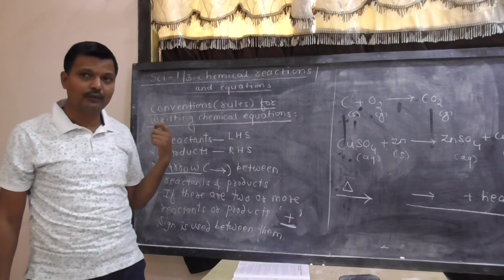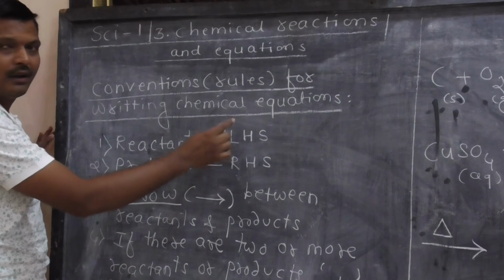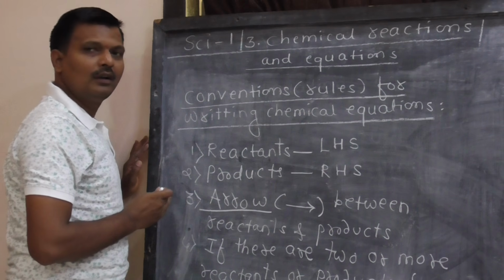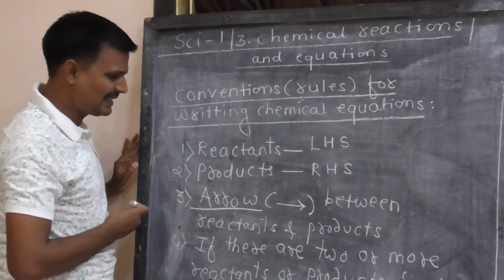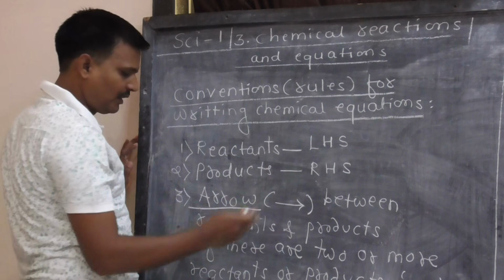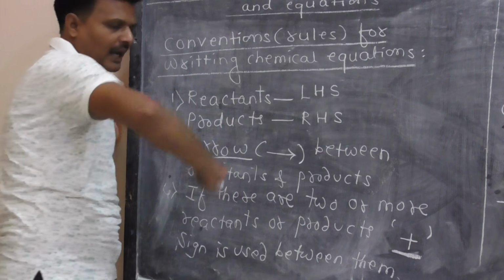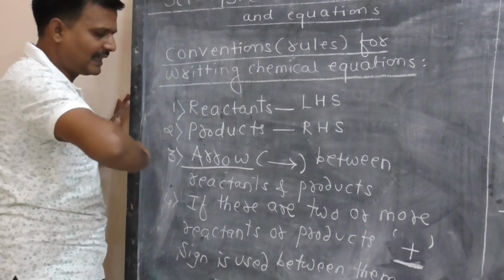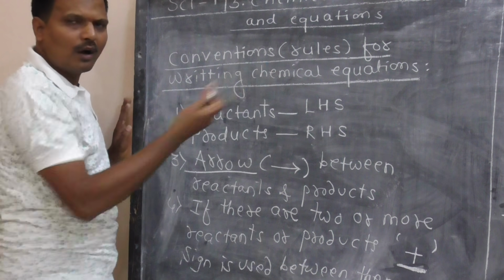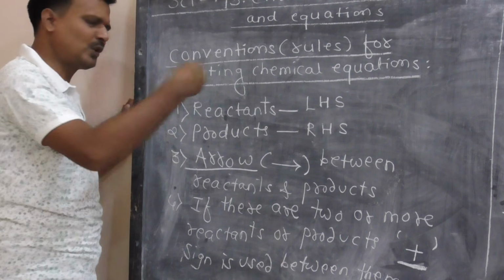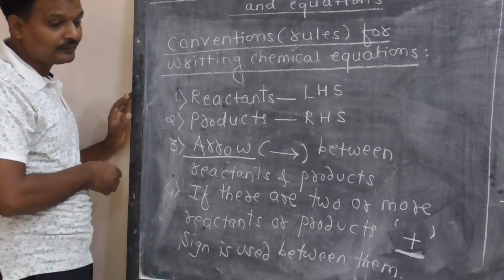बघा कोणते कोणते कन्व्हेन्शन घेतले. कन्व्हेन्शन नंबर 1, reactants are written on LHS, left hand side, products are written on right hand side. Arrow is placed between reactants and products. Direction of arrow is from reactant to product. It indicates the direction of chemical reaction. Next, if there are 2 or more reactants or 2 or more products, then plus sign is placed between them.